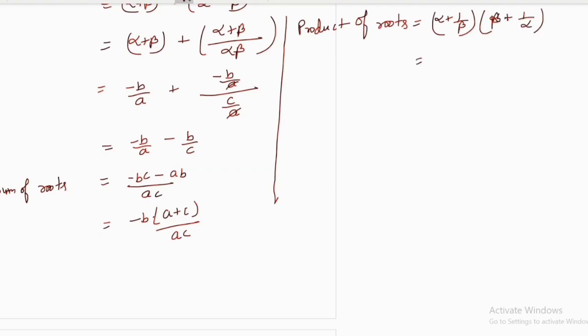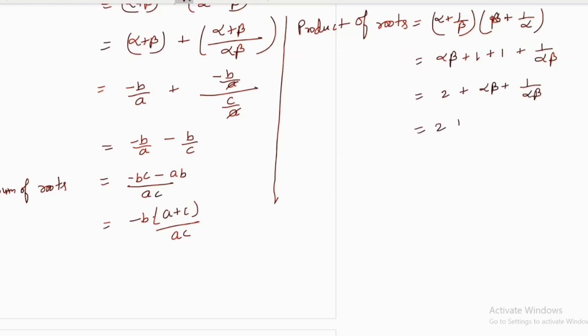We will multiply this. So what we will get here? Alpha beta plus alpha into 1 by alpha will be 1, plus beta into 1 by beta will be 1, plus 1 by alpha beta. So this one we can write as 2 plus alpha beta plus 1 by alpha beta.